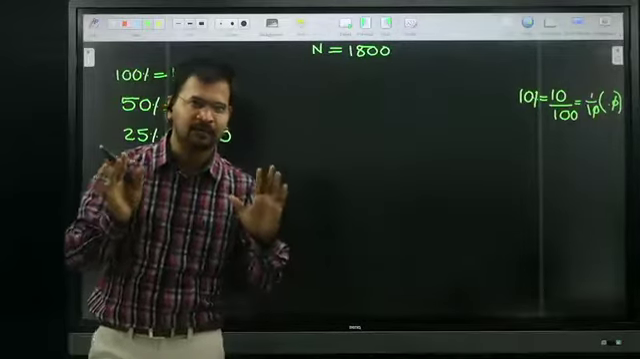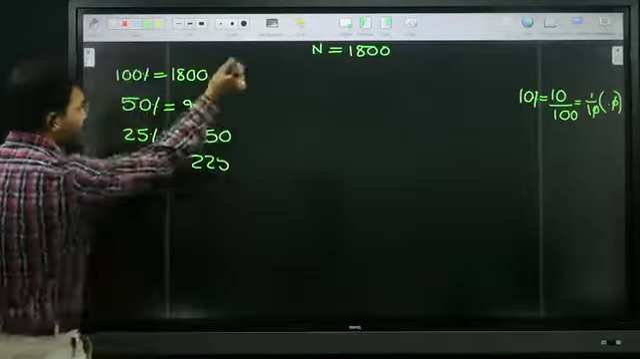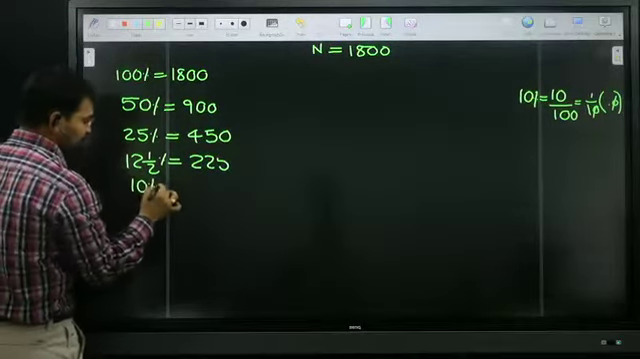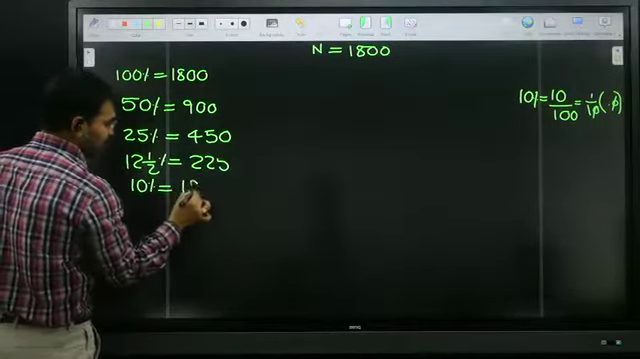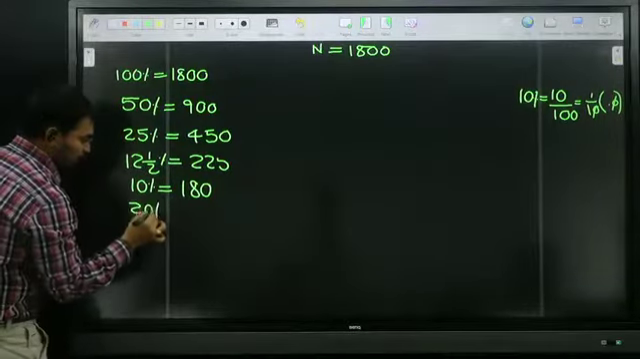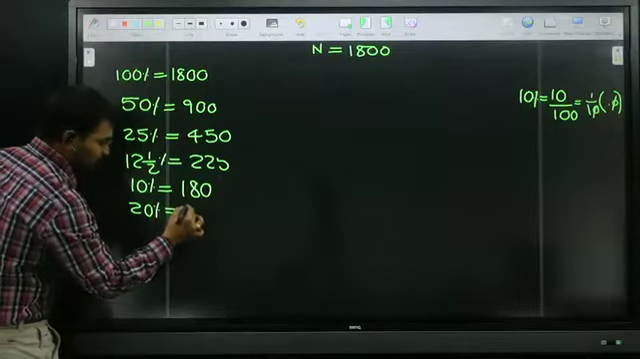All of you okay? Very good. So now tell me, what is 10%? Just remove 0 and tell me what is 10%. 10% is nothing but 180. 20% is nothing but how much? Just 2 times of this one, 360.